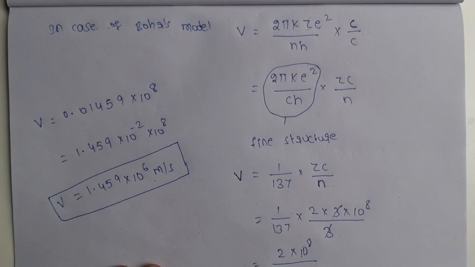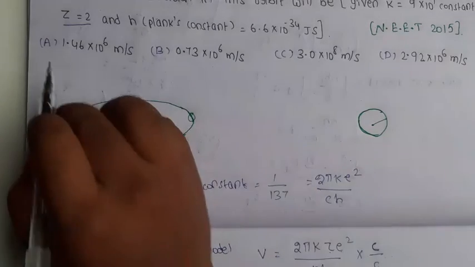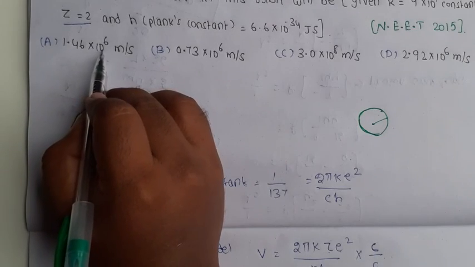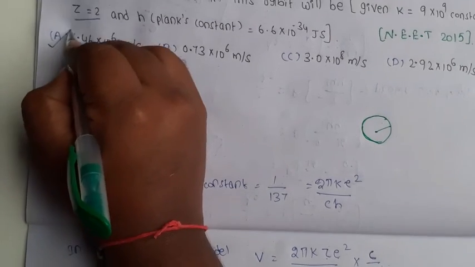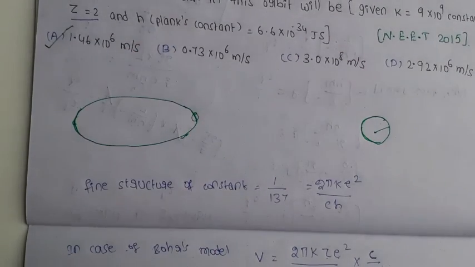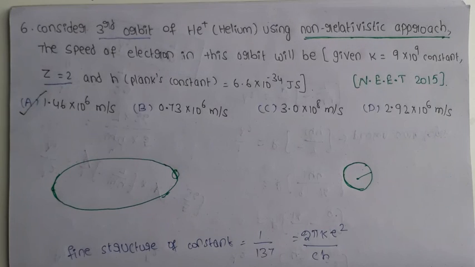See the options. 1.46 into 10 to the power of 6 meter per second, this is the correct option. Option A is the correct answer, 1.46 into 10 to the power of 6 meter per second.